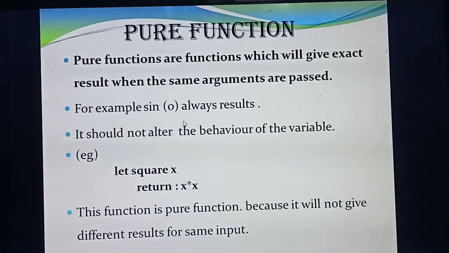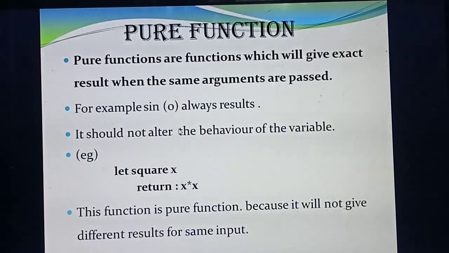Consider sine as the function name and 0 as the value or argument. However many times you pass the value 0, sine 0, you will always get the value 0. For example, the first time you pass sine 0, the answer is 0. The second time you call the function sine 0, will you get the answer as 1? No. However many times and in however many places you pass it, you will always get the result as 0.